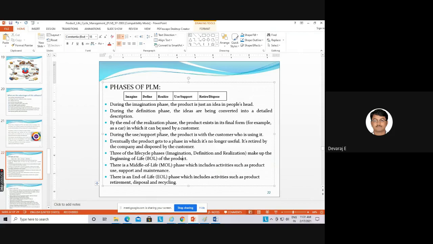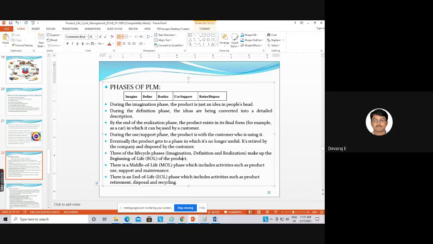If you take a car, first imagine is nothing but go to the customers, ask the customer needs, write down the inputs from whatever they give, come back to the company, then define the problem. Define the problem is nothing but what are the problems they are facing. So try to eliminate those problems. Either you can give a new product for the society or for the customers, or you can only update the technologies in the car. So there are two options. One is create a new product, or you can go for only updation of technologies in the product. You can go for both, your wish.